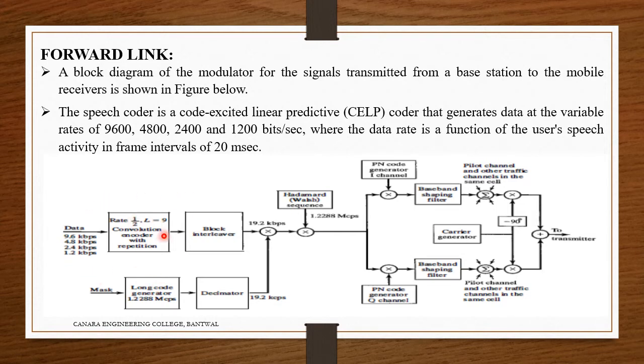Now the encoded bits for each frame are passed through the block interleaver. So this is what has been set to 9600. After the data is encoded by the rate 1/2 convolution code with constraint length L equals 9, whatever the data rate is, it is equivalent to 9.6 kbps, and it is sent to the block interleaver.